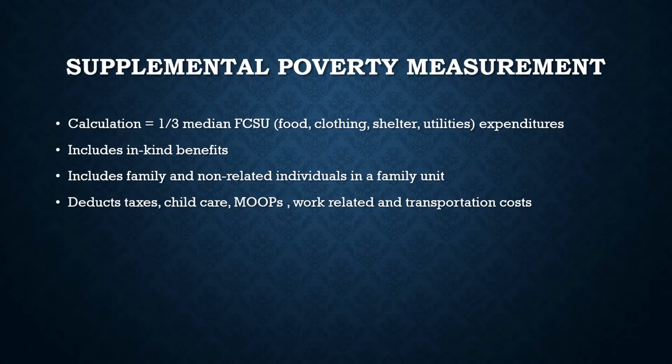Alternatively, there is the Supplemental Poverty Measure, or SPM, which is useful in the way that it includes non-traditional households and in-kind benefits. In-kind benefits include supplemental nutrition assistance programs, temporary assistance for needy families, earned income tax credit, and subsidized housing. Additionally, the SPM deducts childcare, taxes, medical out-of-pocket expenses, and work-related and transportation costs. The SPM threshold is calculated by taking one-third of the median of expenditures of food, clothing, shelter, and utilities, and by adding a fractional amount for personal items. It is then adjusted for 9 geographical regions.